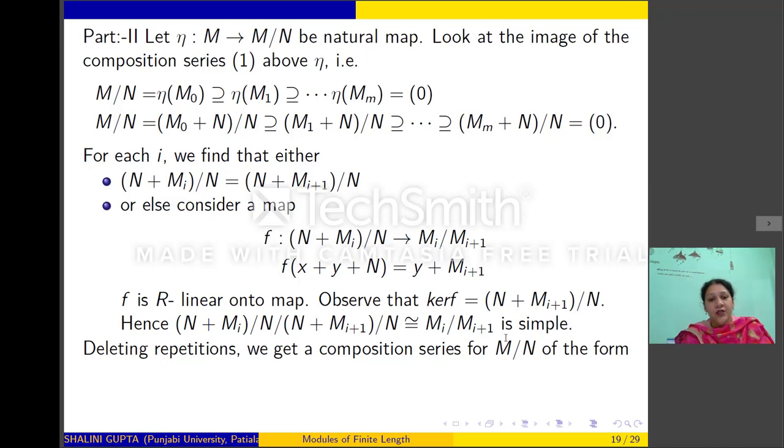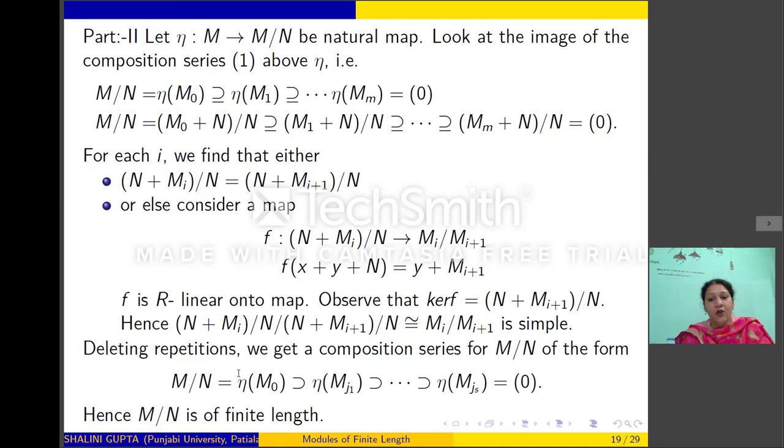So deleting repetitions, we will get a composition series of M mod N. Hence M mod N is of finite length. Thus we have shown that a quotient module of a module of finite length is again of finite length.